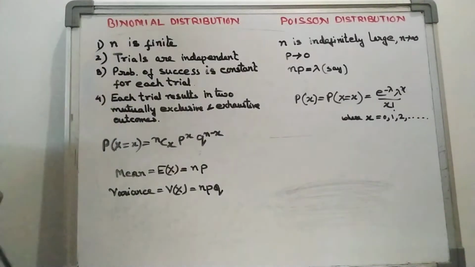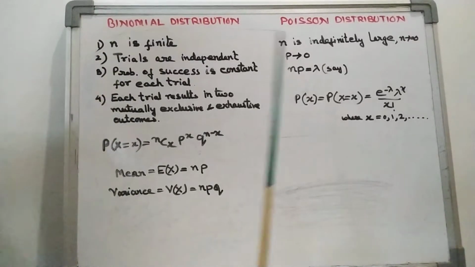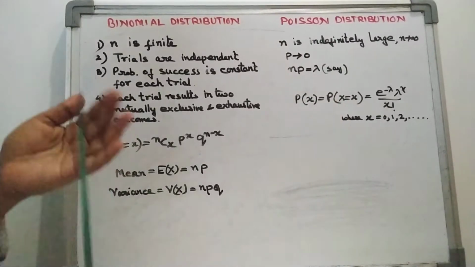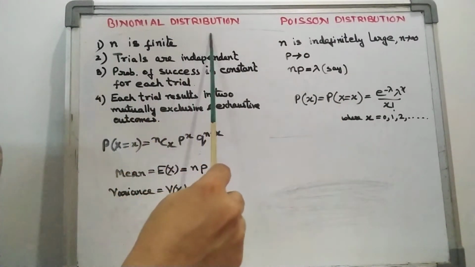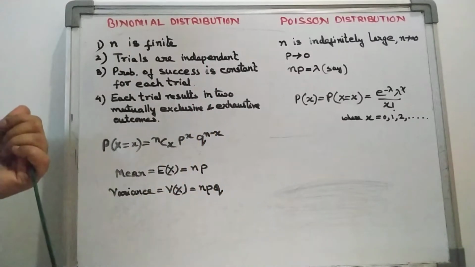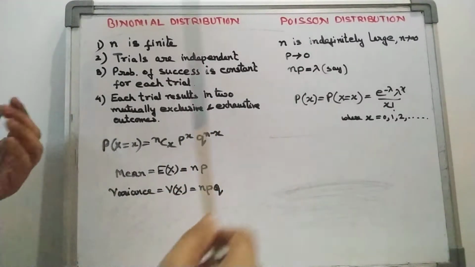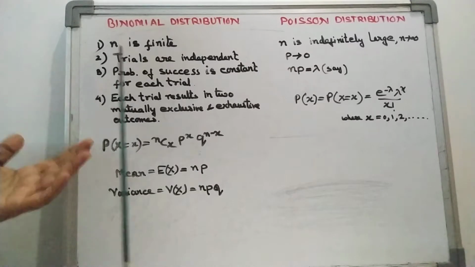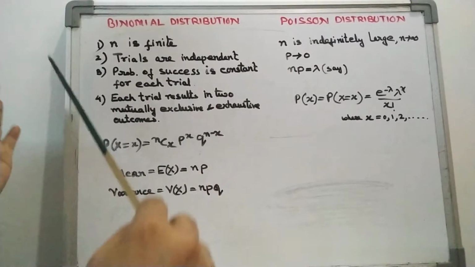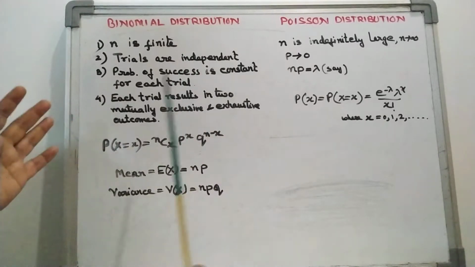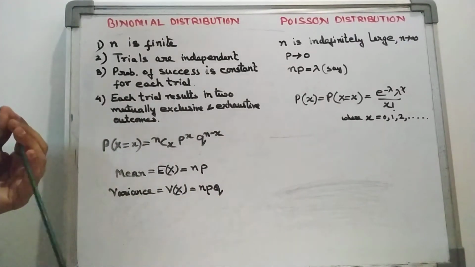Hello students, in this video we are going to study Poisson distribution. What is Poisson distribution? Earlier we studied binomial distribution, which is a discrete probability distribution. Same here, Poisson distribution is also a discrete probability distribution, but it is derived from the binomial distribution. That means it is an extension of the binomial distribution.